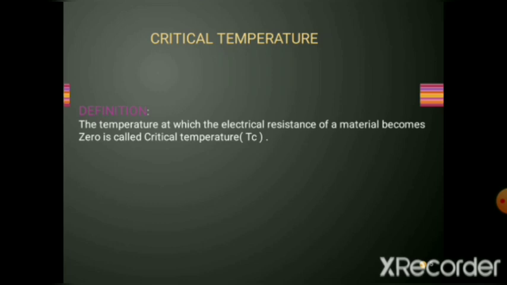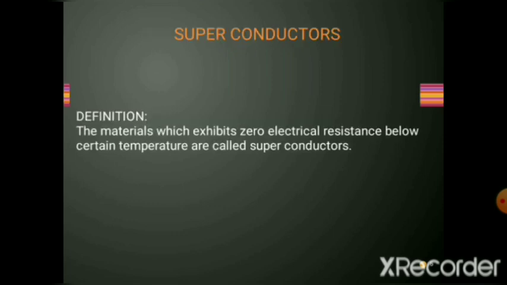The temperature at which the electrical resistance of a material becomes 0 is called critical temperature. When the electrical resistance of a material becomes 0, we can say that the temperature is critical temperature. Now what are superconductors? The materials which exhibit 0 electrical resistance below a certain temperature are called superconductors.